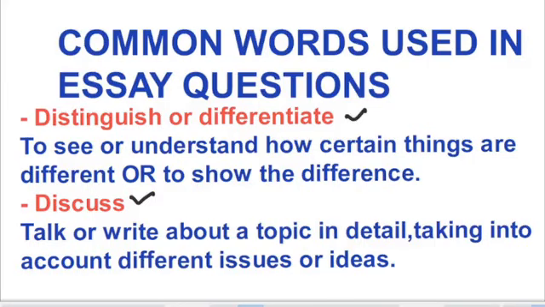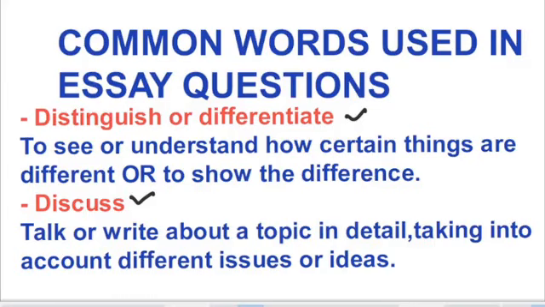Apart from that, you normally see this word discuss. To discuss simply means to talk or write about a topic in detail, taking into consideration different issues or ideas. As you are talking about a topic in detail, you are also bringing in different issues, different scenarios, and different ideas because you are discussing.